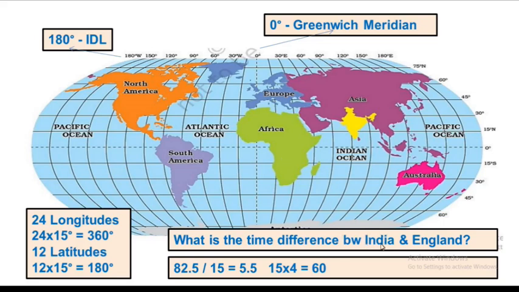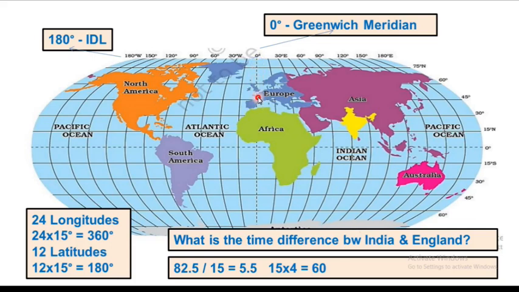For example, India, as we already discussed in the previous slide, took the standard meridian 82.5, otherwise 82 and a half, otherwise 82 degree 30 minute east longitude. That is the standard meridian of India. And England's standard meridian is 0.